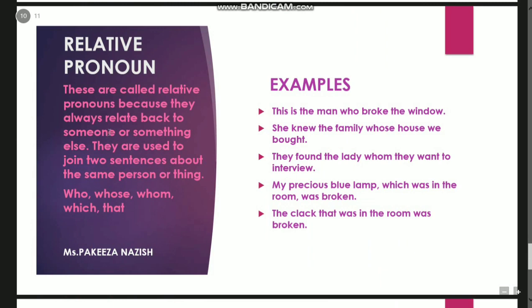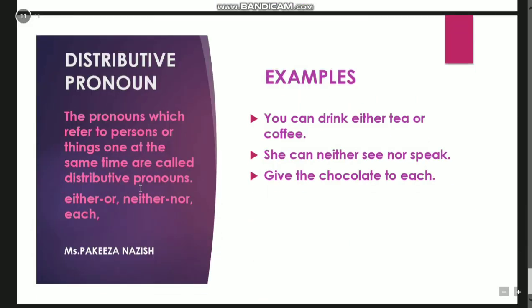Relative pronouns are the same as the interrogative pronouns, but they come in the middle of the sentence, not in the beginning. And what happens is that they relate one person with another. And with the distributive pronouns, the same thing is not happening at the same time; a different thing is happening at the same time between the two people, very different.